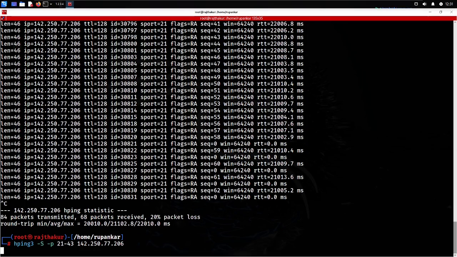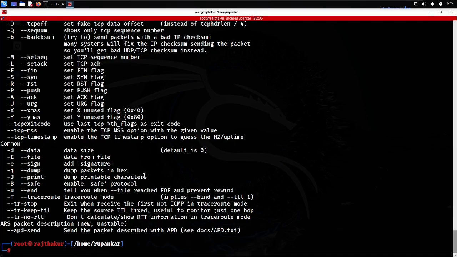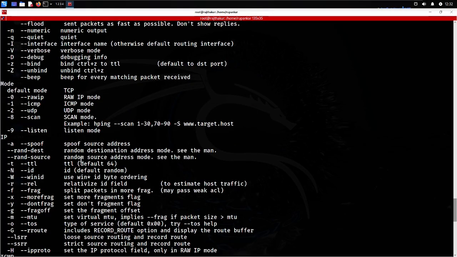For that you will be using hping, and my target is the same, that's why I'm not changing that much. For randomization, hyphen s is the command, then I will be using the hyphen flood option to randomly send the packets, and then hyphen hyphen help. Okay, for random destination, there might be some other command. Let me check.